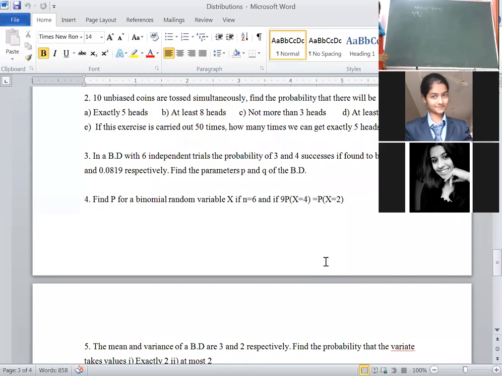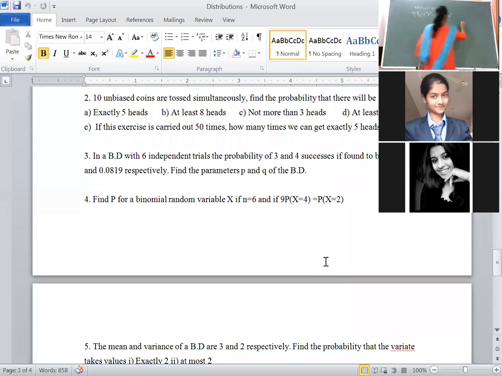9 into 6c4. Do we know the p value? We don't know. That is, p remains as it is, p to the power of 4, q to the power of 6 minus 4, which is 2. Similarly, write down 6c2 into p square, q to the power of 6 minus 2, that is 4. Now we have to calculate the 6c4 value. We already calculated 6c4 earlier. Here, no need to calculate also.